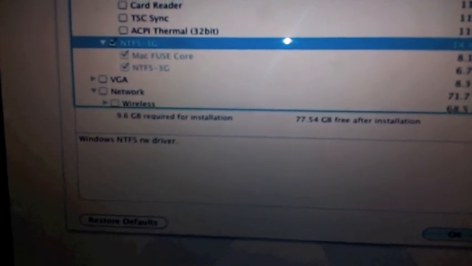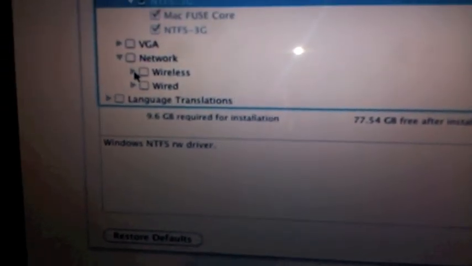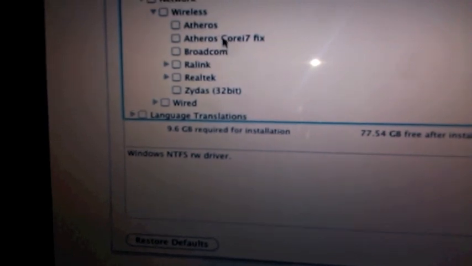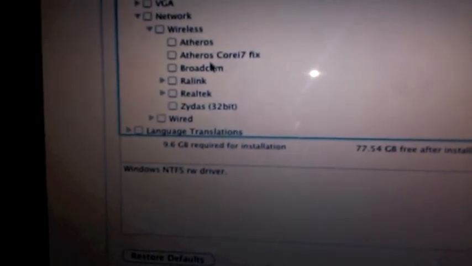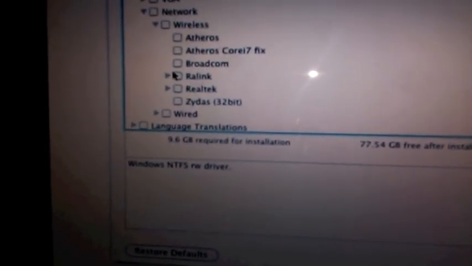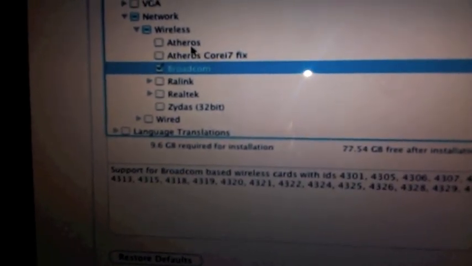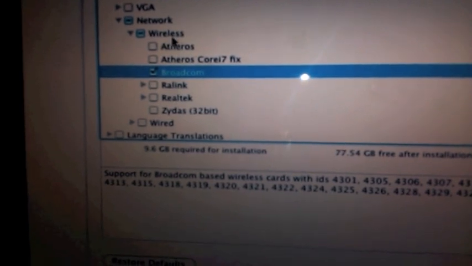Network. This is where it's kind of tricky, since you must have either Broadcom or one of these wireless. My computer already came with Broadcom, so I'm just clicking on that. You could buy it off of eBay or something if your computer doesn't have the wireless chip.